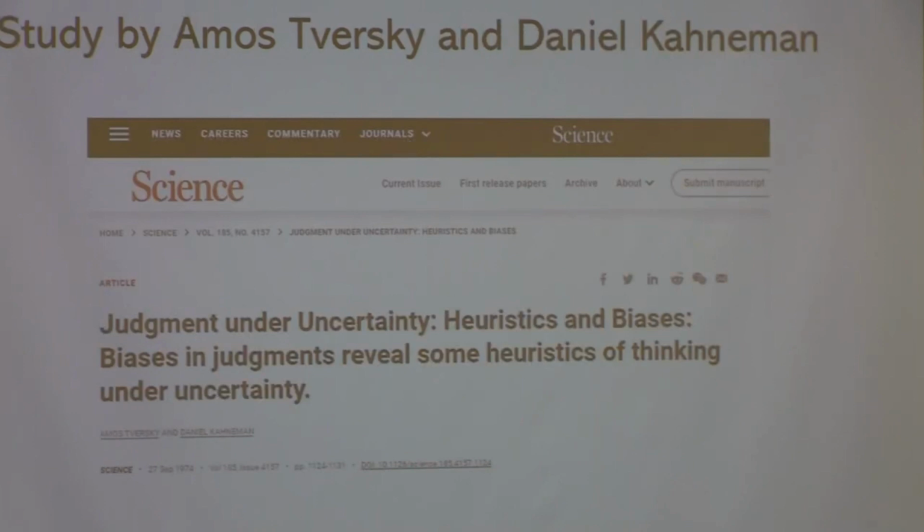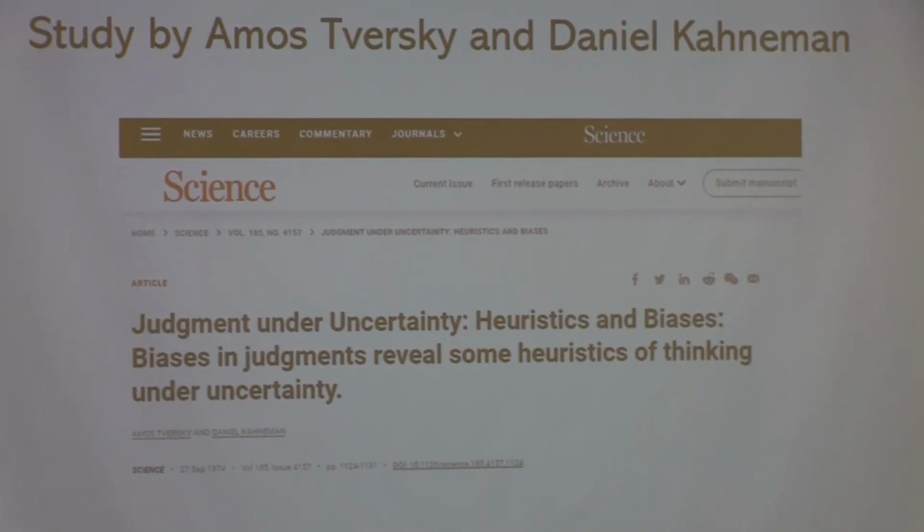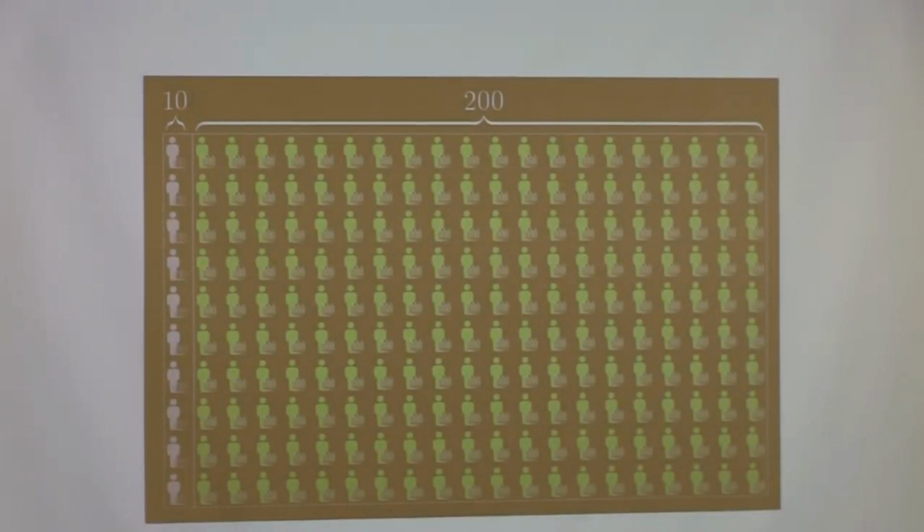So this is the study by Tversky and Kahneman. They won a Nobel Prize in economics for this study, which reveals some biases that we have in judgment and how we think under uncertainty. So the next couple of slides are from this website, which explains this study very nicely. So the thing is, even if our gut feeling says that description matches with description of a librarian, that is not necessarily sufficient for us to decide librarian as the answer to the question.